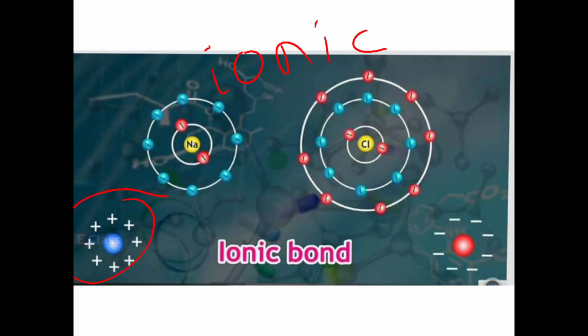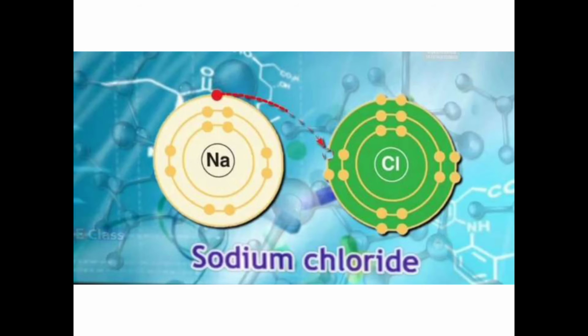The chemical bond formed due to an electrostatic force of attraction between oppositely charged cation and anion is called as ionic bond, or it is also called as electrovalent bond. And when the compound is formed because of this give and take of electrons, such compounds are called as ionic compounds. So I hope now the definition of ionic bond and ionic compound is clear to everyone.